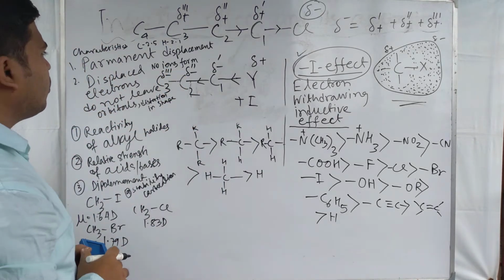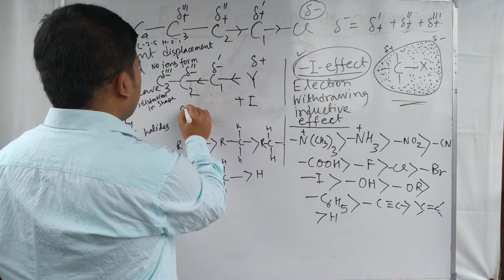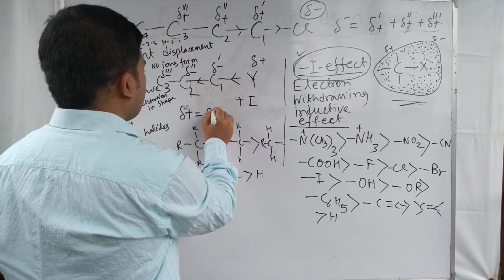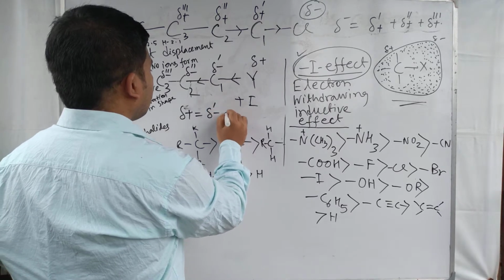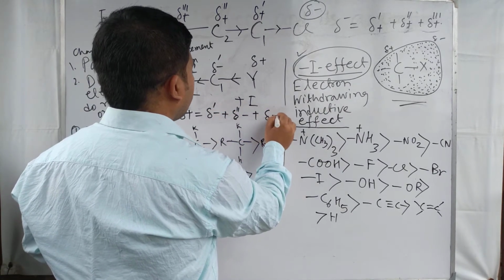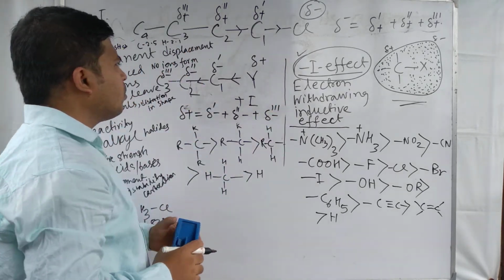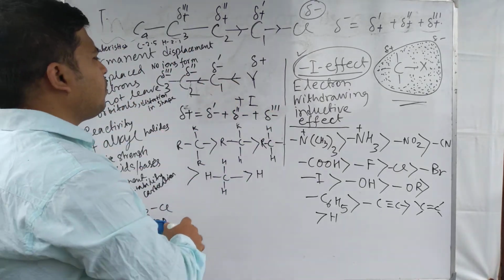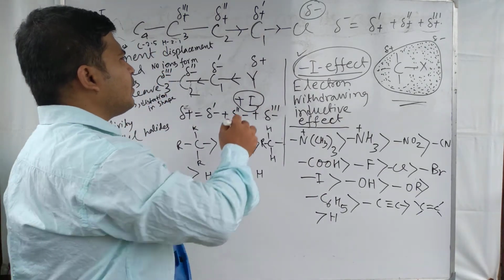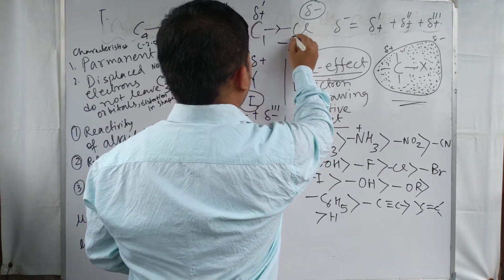So the total del plus charge is equal to del minus dash plus del minus double dash plus del minus triple dash. This is the example of plus I inductive effect.